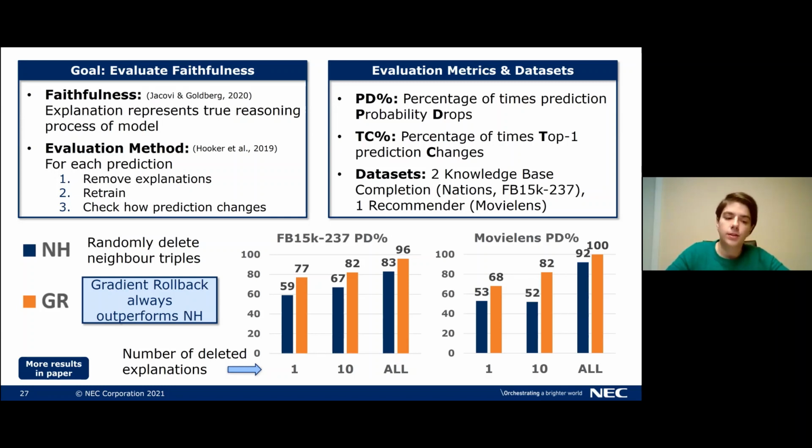We give here a few results. For more combinations, please see the paper. And concretely here, we look at 2 data sets and the PD percentage metric. We also vary the number of explanations that we delete. So we have a setup where we delete just the most likely explanations from gradient rollback, or the top 10 likeliest, or all explanations identified by gradient rollback. And always in comparison, NH deletes the same number of random neighboring triples. As we can see, in all 6 setups, gradient rollback outperforms the baseline.